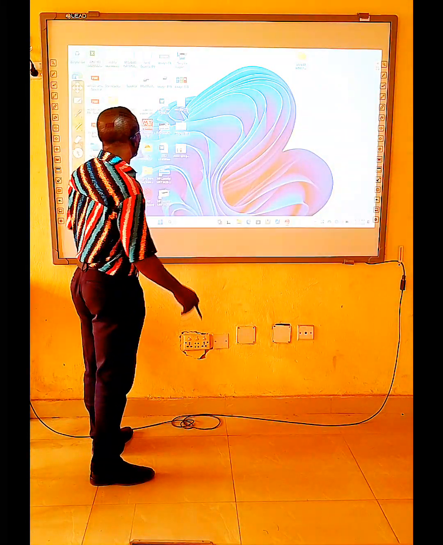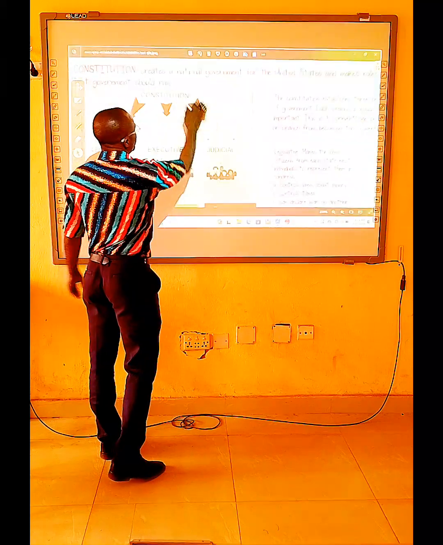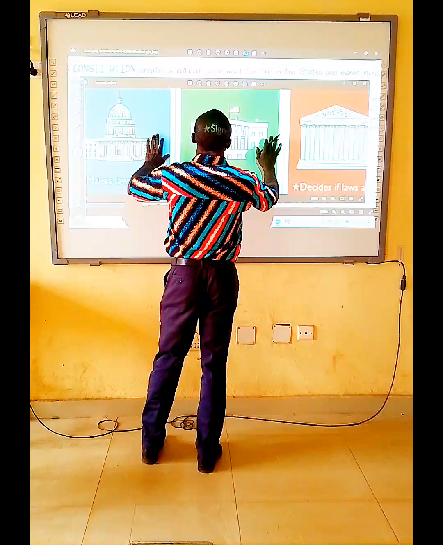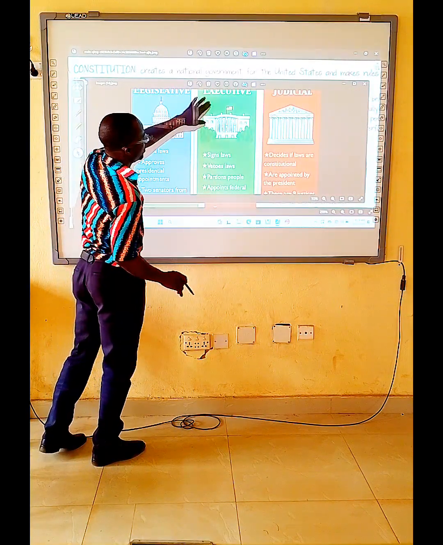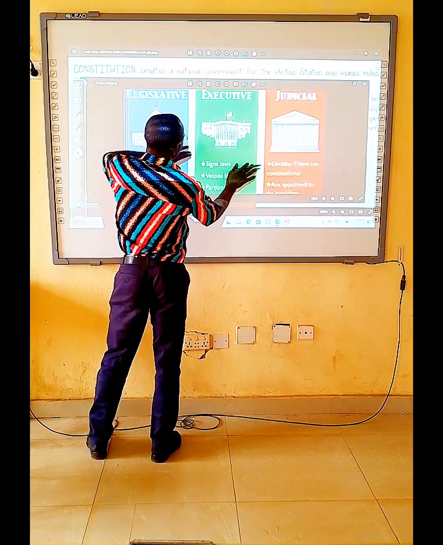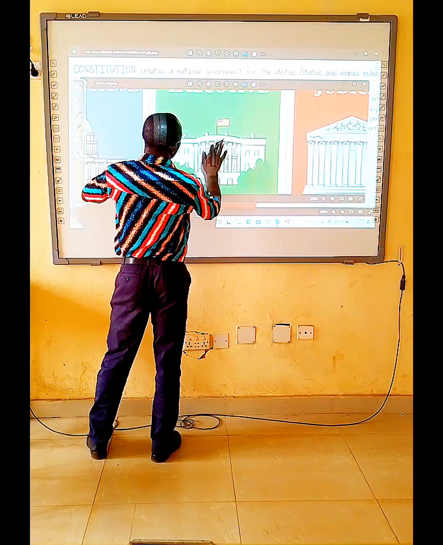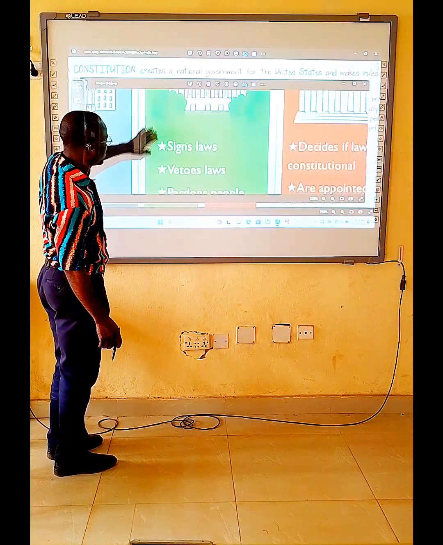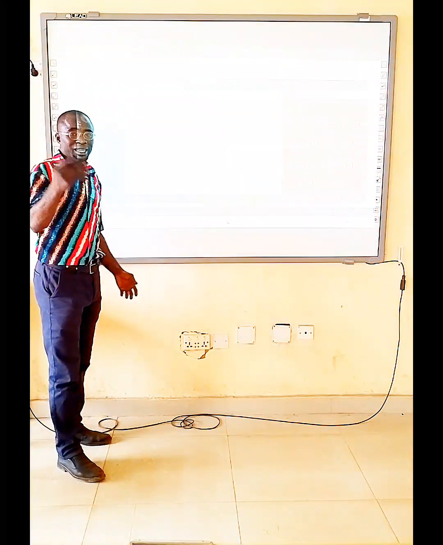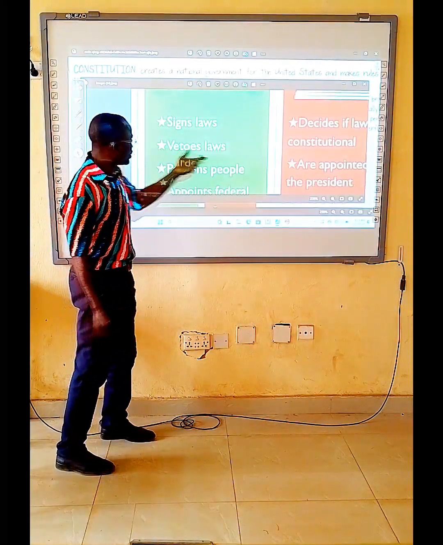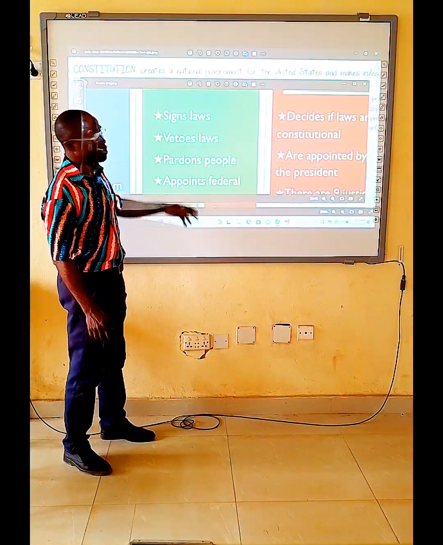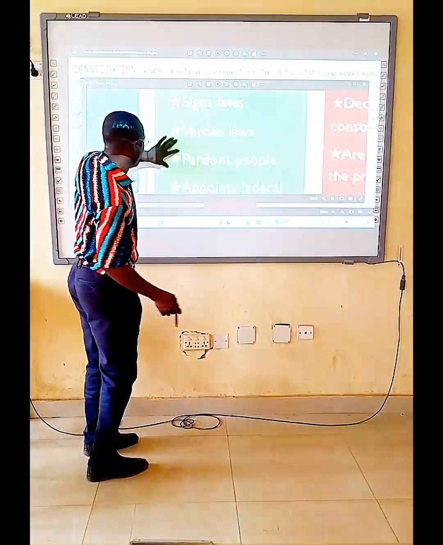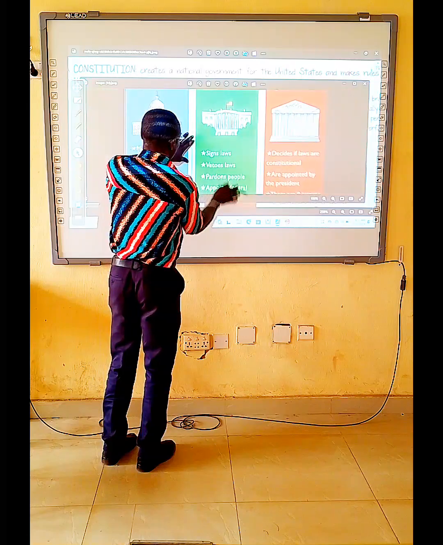Then let's quickly see some pictures before we round it up for this briefing. Let's see the pictures of what we are talking about. Let's look at the executive, here as the first one. I want to look at this executive now, their functions and duties. They sign laws. The executive signs laws. They veto laws at some time. Then they pardon people. And the third one, they appoint federal officers.